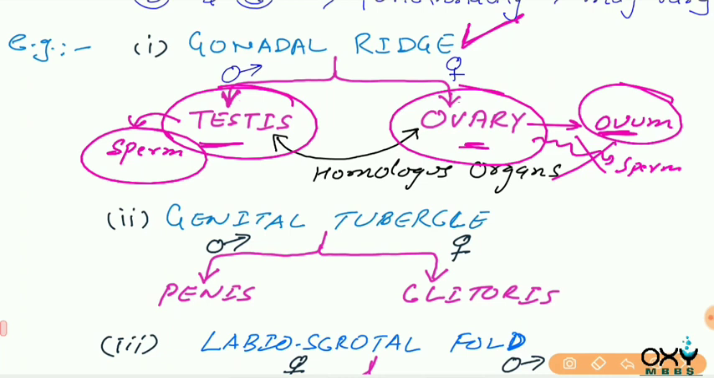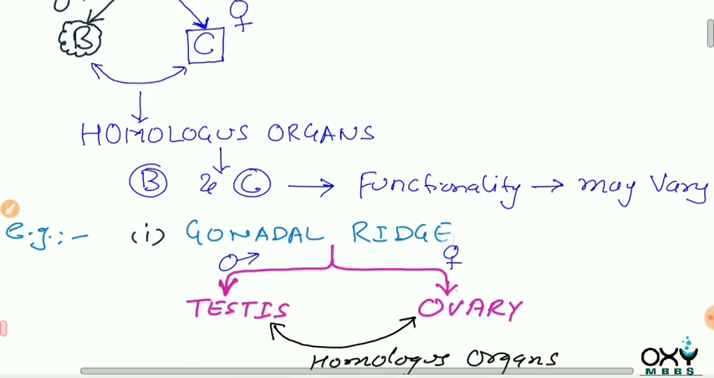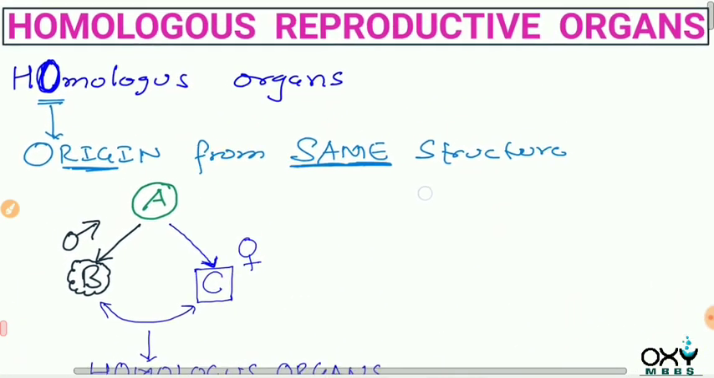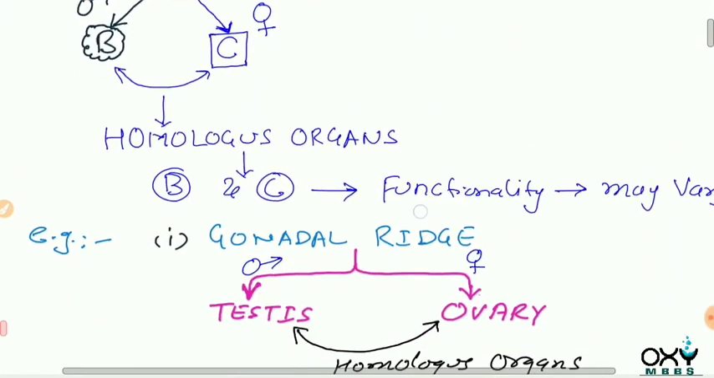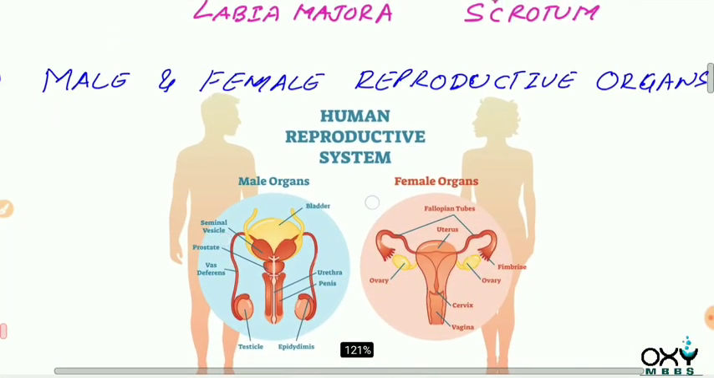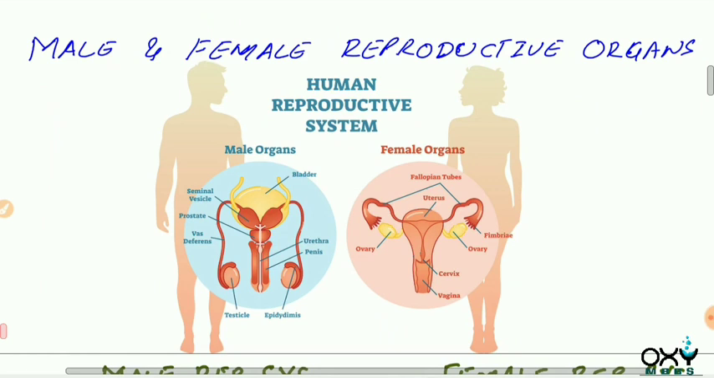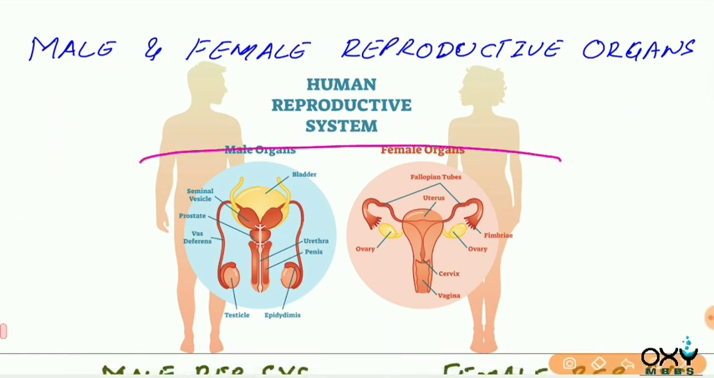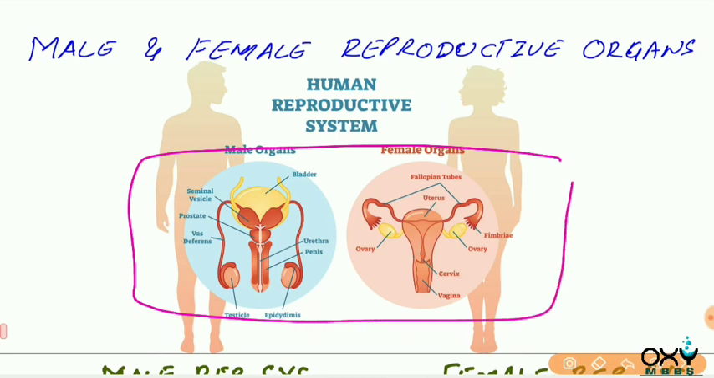So in this video we have discussed what homologous organs are. Now in the next video we will discuss from which embryogenic structures these different external and internal male and female reproductive organs are formed. So this next video is going to be very important, my dear friends.